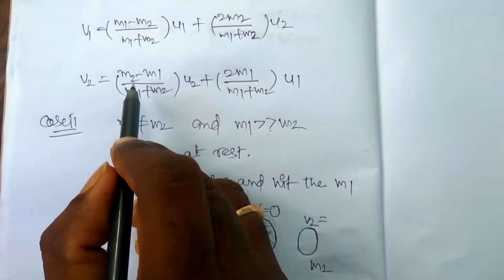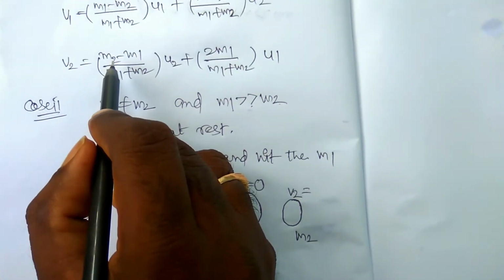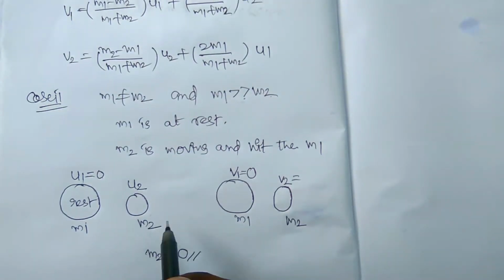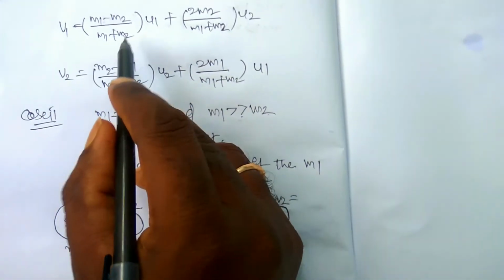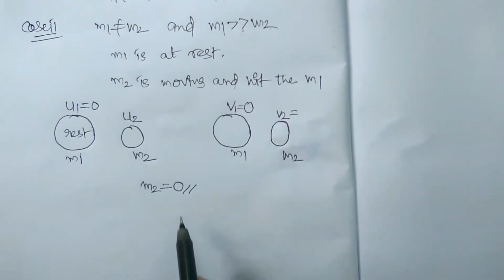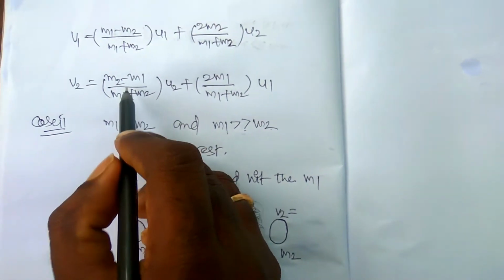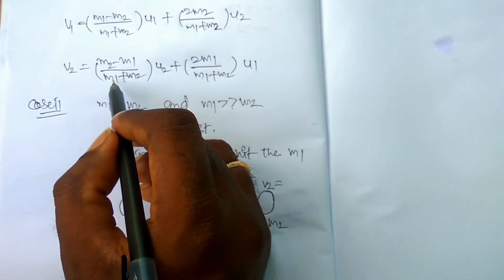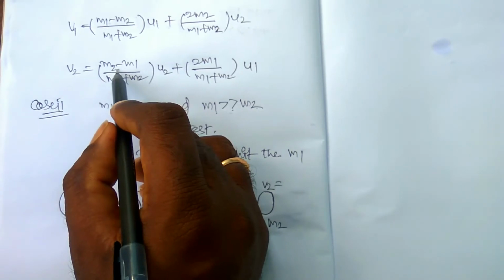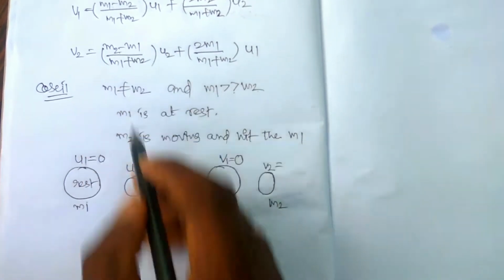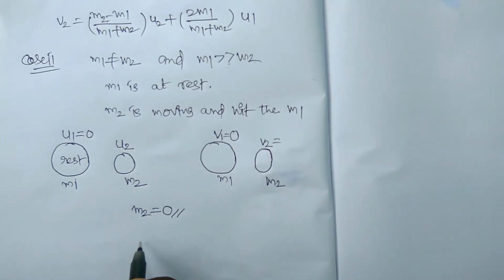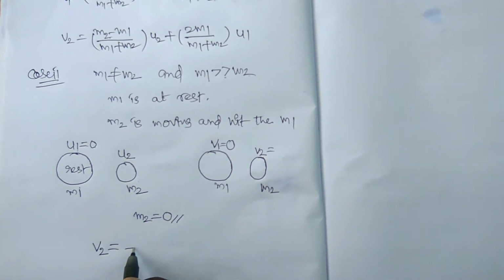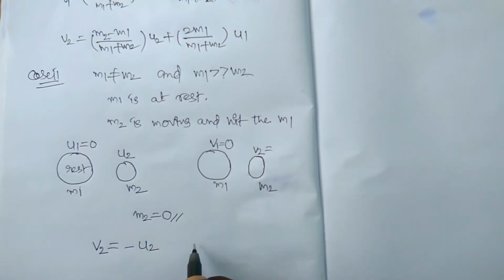Coming to v2, m2 is nearly 0, and here we take minus m1 by m1. This is 0, this is 0. So m1 cancels. You have v2 is equal to minus u2, right?